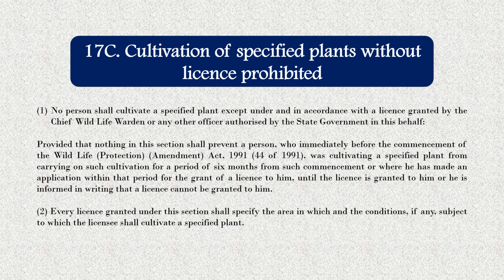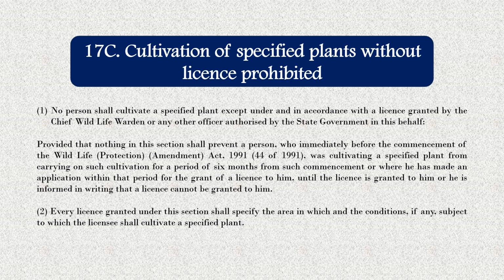It states that no person shall cultivate a specified plant except under and in accordance with a license granted by the Chief Wildlife Warden or any other officer authorized by the state government in this behalf, provided that nothing in this section shall prevent a person who immediately before the commencement of the Wildlife Protection Amendment Act 1991 was cultivating a specified plant from carrying on such cultivation for a period of 6 months from such commencement, or where he has made an application within that period for the grant of a license to him, until the license is granted to him or he is informed in writing that a license cannot be granted to him.